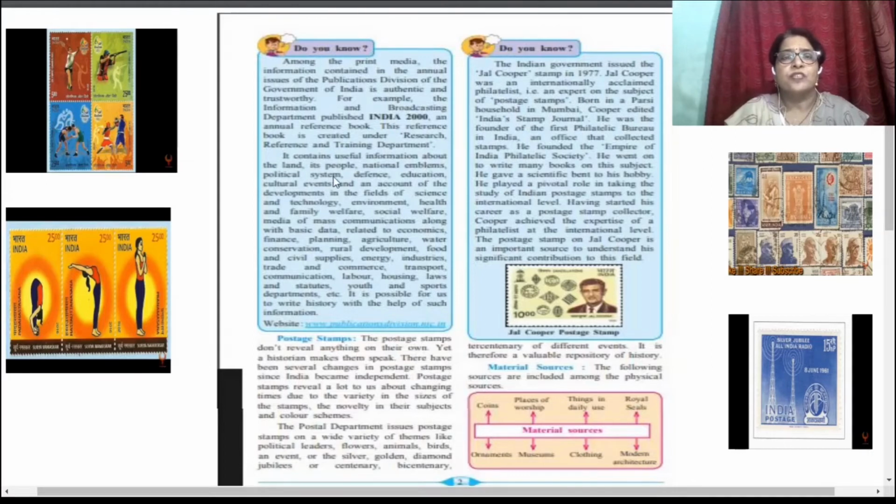It contains useful information about the land, that means about India, its people, national emblem, political system, defense, education, cultural events of India, an account of the development in the field of science and technology, environment, health and family welfare, social welfare, and many more subjects.